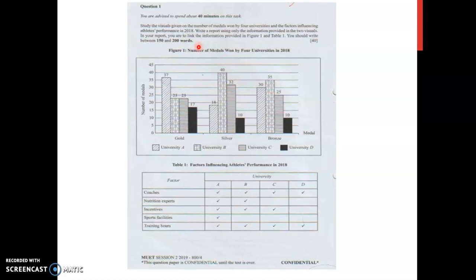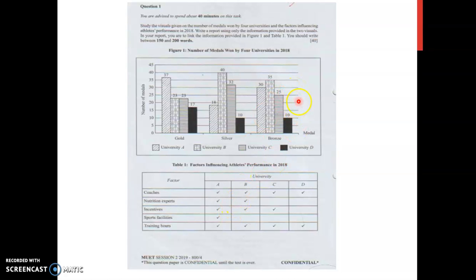Now, as I said earlier, you can find the title from the given instruction, or you can look at the title for each visual given. So figure 1 shows the number of medals won by 4 universities in 2018. And table 1 shows factors influencing athletes' performance in 2018. So this is something that you can also find in the question. The number of medals won by 4 universities and the factors influencing athletes' performance in 2018. I think that's very obvious.